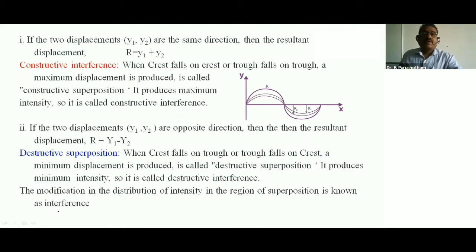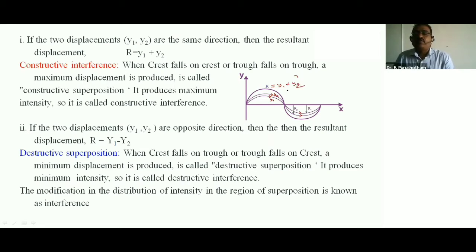So if the two displacements y1 and y2, this is y1, this is y2, are moving in the same direction, not opposite, then the resultant displacement R is equal to y1 plus y2.